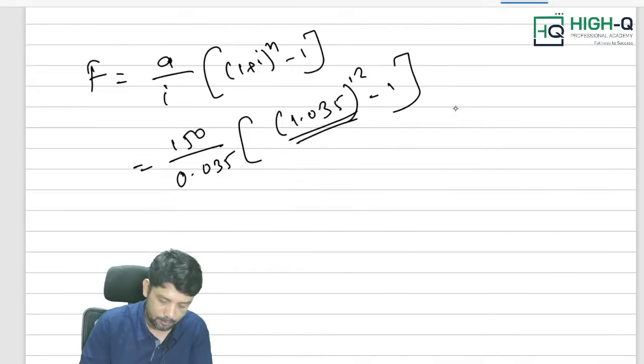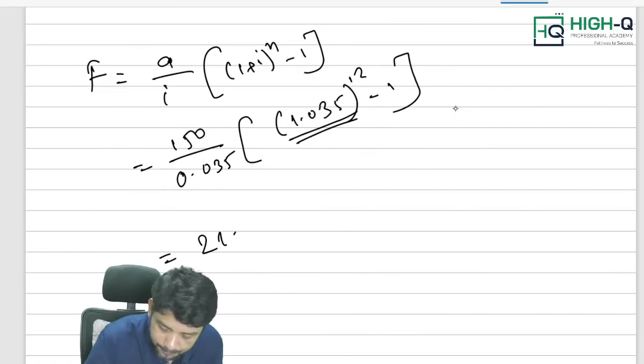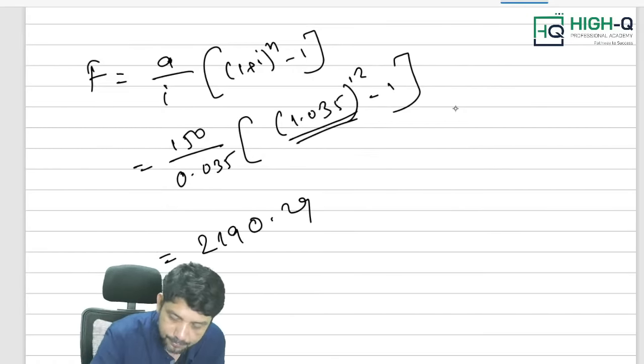Square, cube, 4, 5, 6, 7, 8, 9, 10, 12. Okay, minus 1 into 150 divided by 0.035. Yes, what exactly are you getting? Yes, 2190.29. Okay, fine.